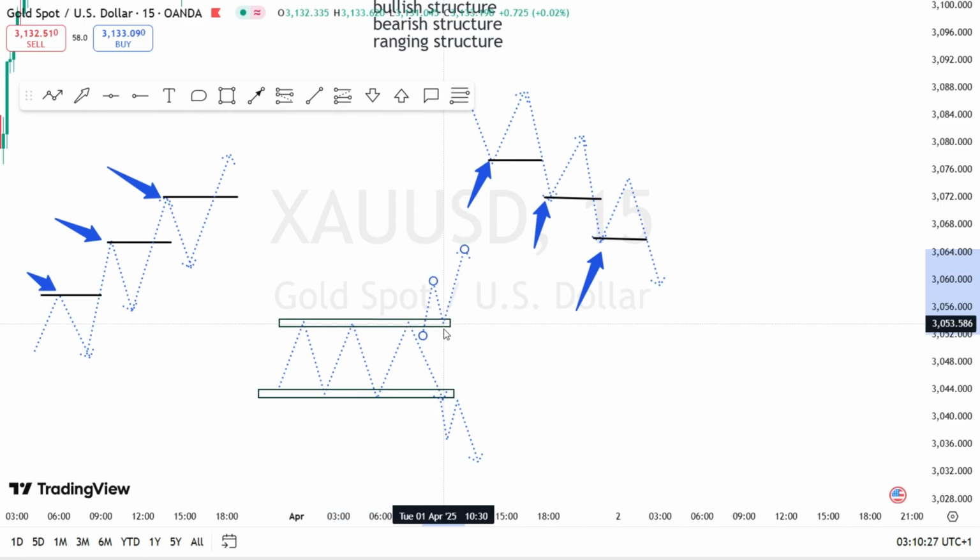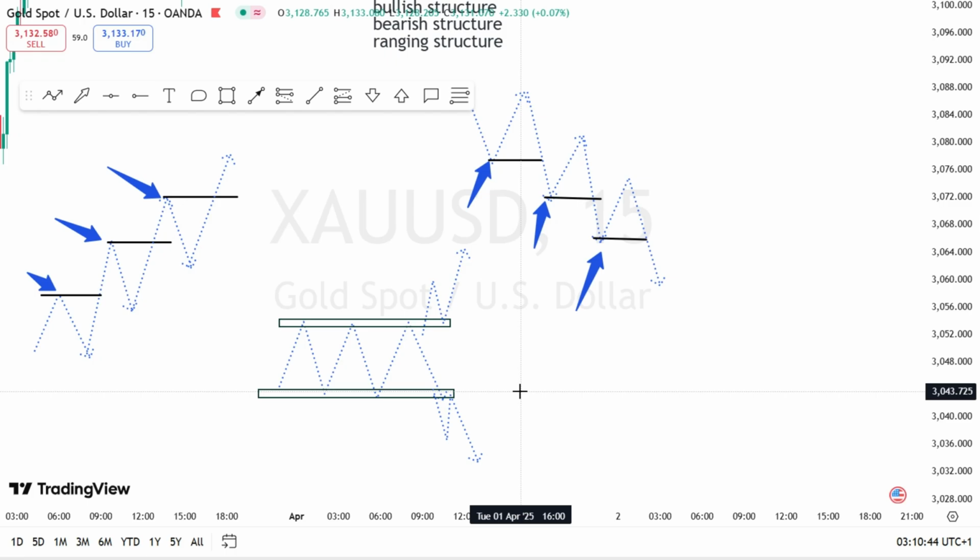So once it retests the resistance, it's serving as your support. So you buy over here. The same way, once it breaks out the resistance over here and it retests the zone here, it's serving as what? It's serving as your resistance. So you sell from here.